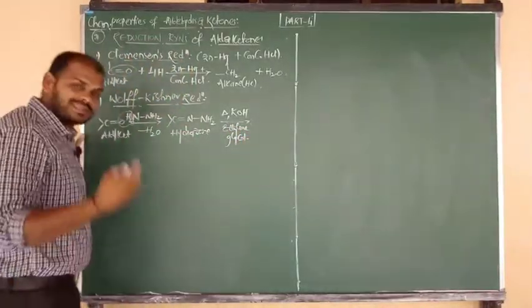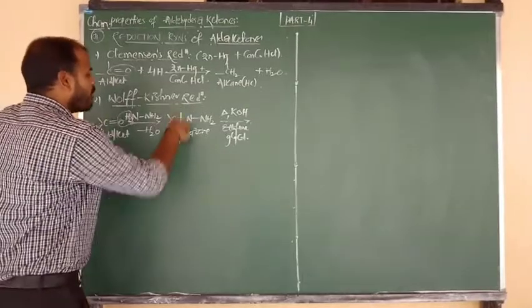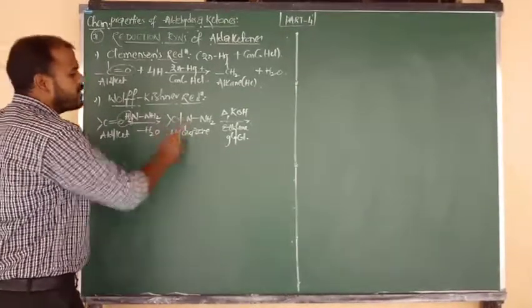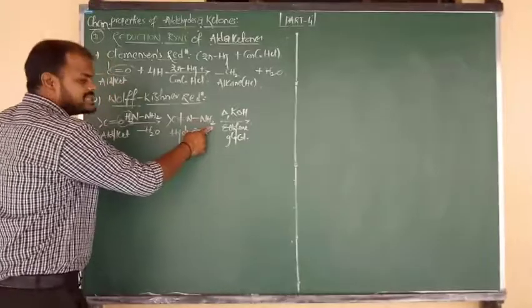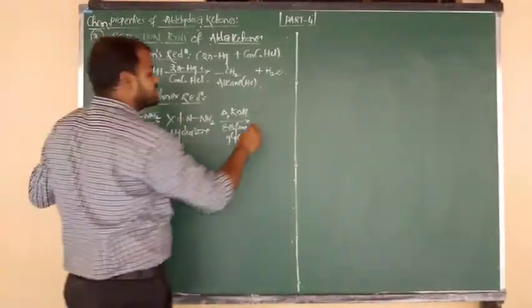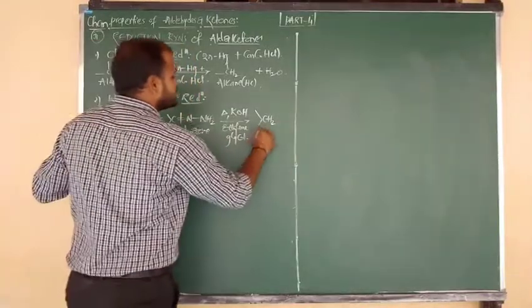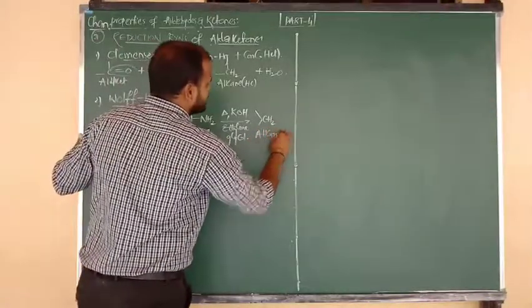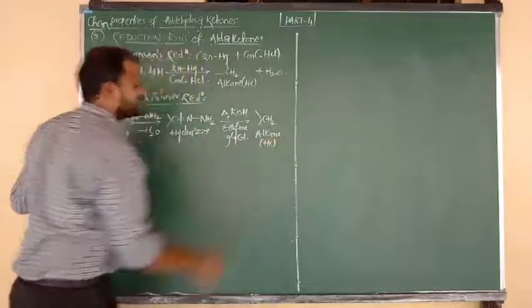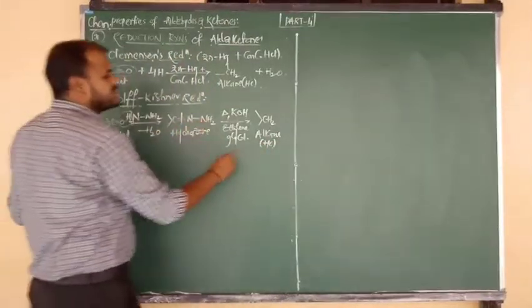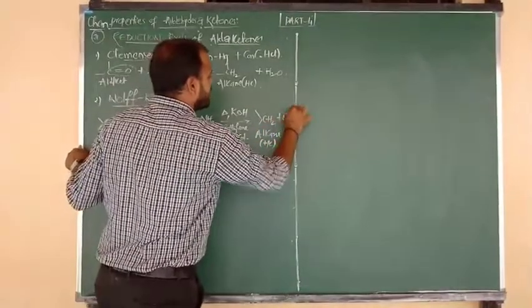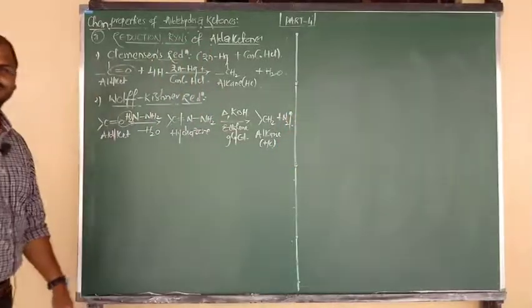Upon heating with KOH in presence of ethylene glycol, bond breaking takes place between C double bond to N. The last two hydrogens are attached upon the central C. So the product is CH2, the name is alkane, also we can say hydrocarbon. The remaining two nitrogens are eliminated in the form of nitrogen gas.